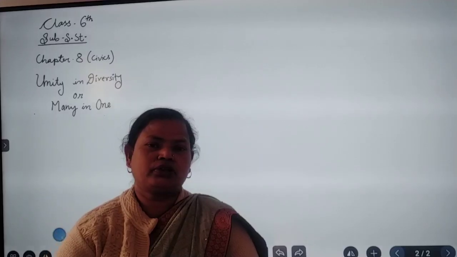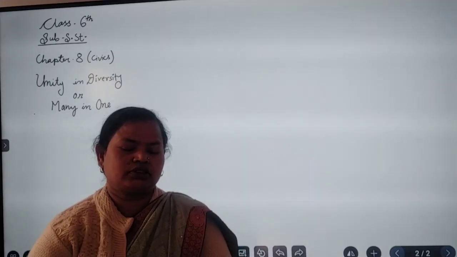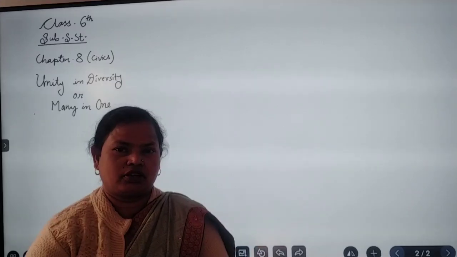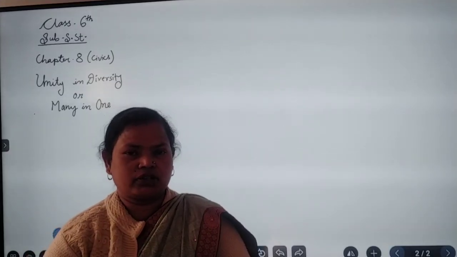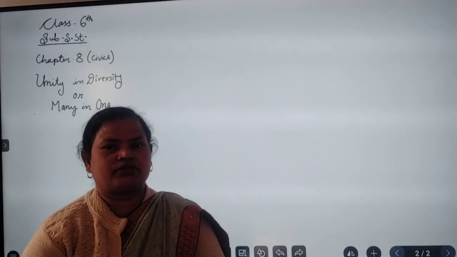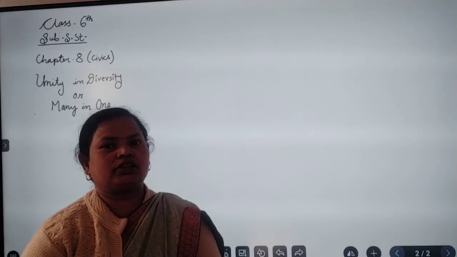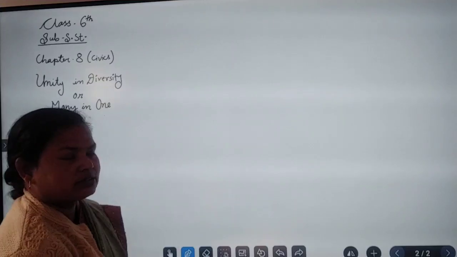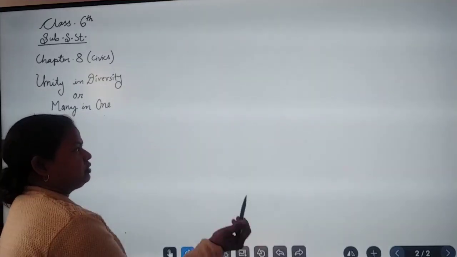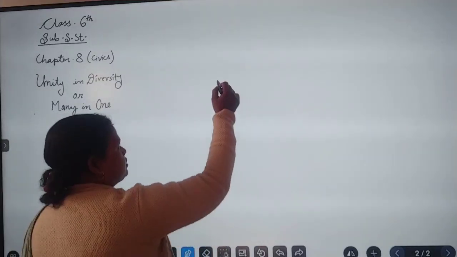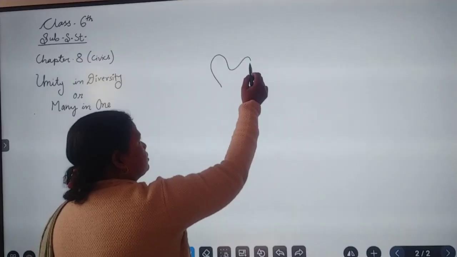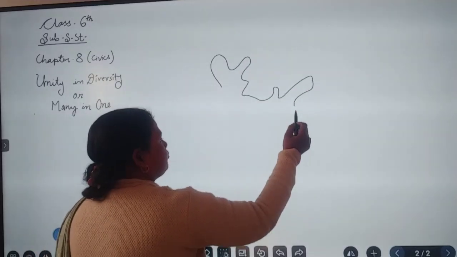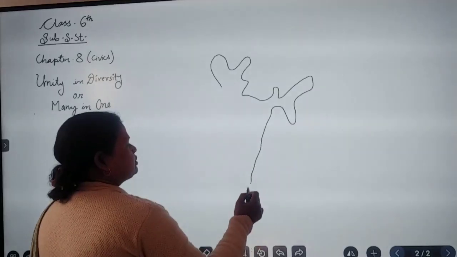The meaning of unity is to live together, and diversity means in a different way. And our country is the best example of unity in diversity. In India, which I have explained in class, if we talk about the physical shape and size, this is a simple map of our country. Physically there is a diversity.